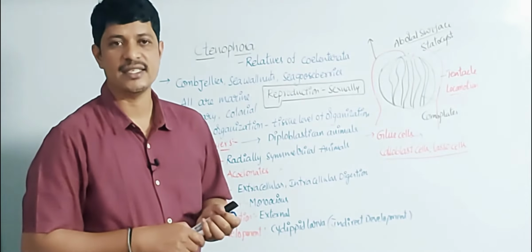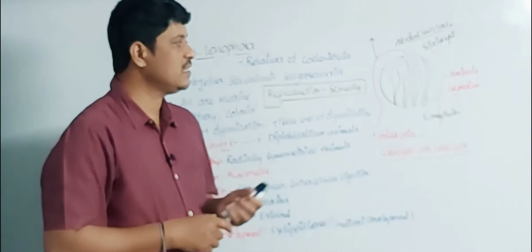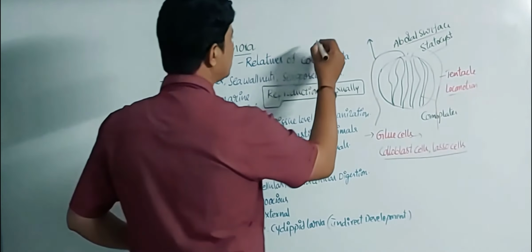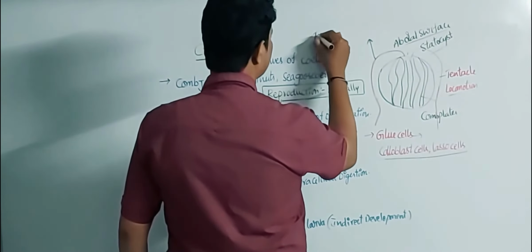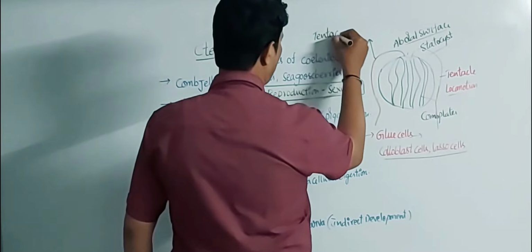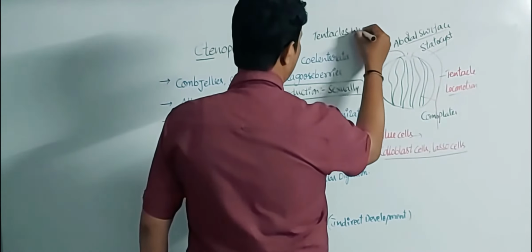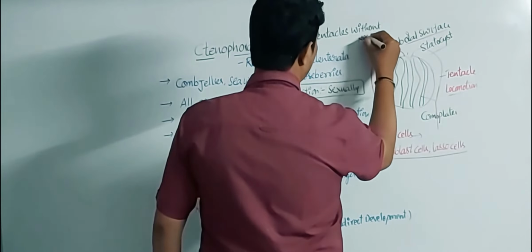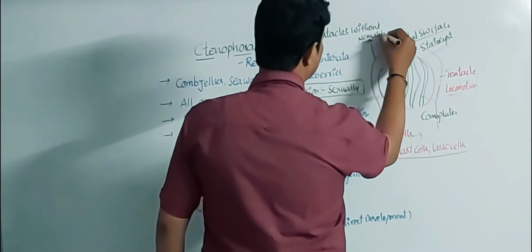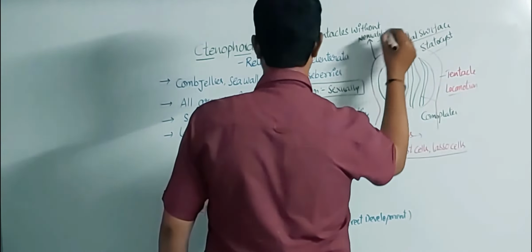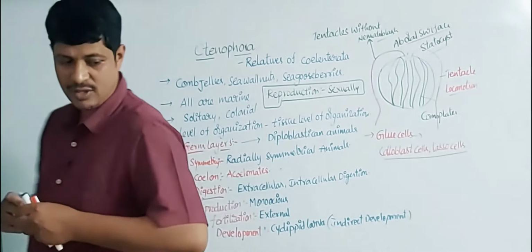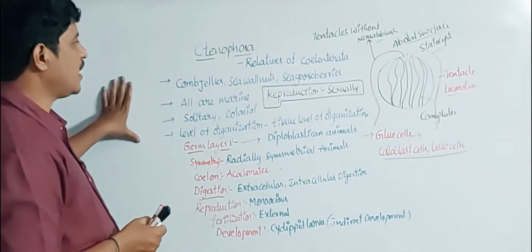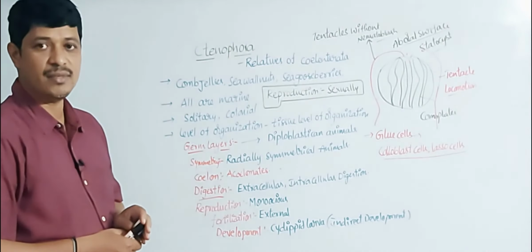In these animals the tentacles are also present, but without nematoblasts or nematocysts. This is one of the important characters in these ctenophora animals.